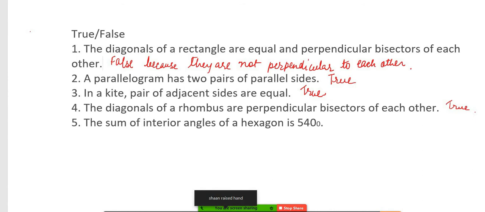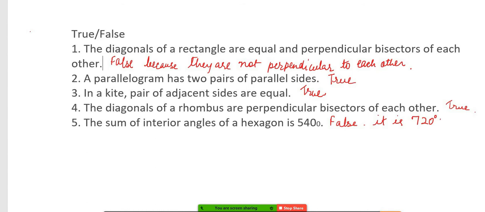Yes, Nabhya. Ma'am, I missed the fourth question. That's why I wrote false. False. Ma'am, interior angles of a hexagon, that is 6 minus 2 into 180. That is 4 into 180, which is 720 degrees. It is 720 degrees.